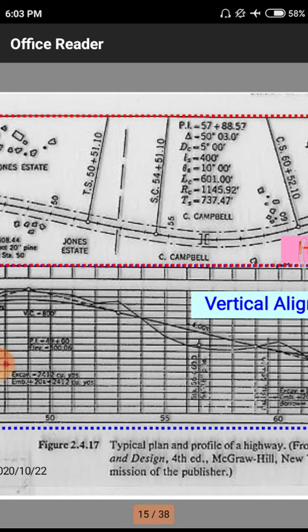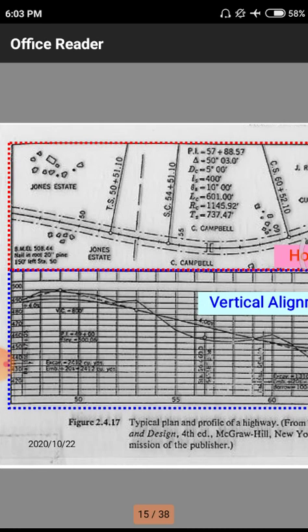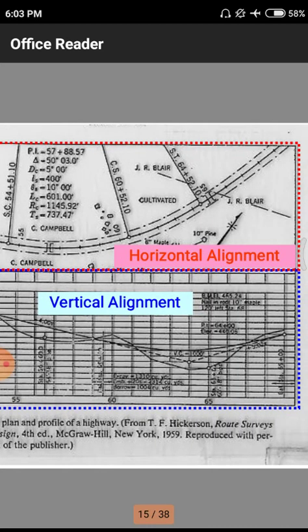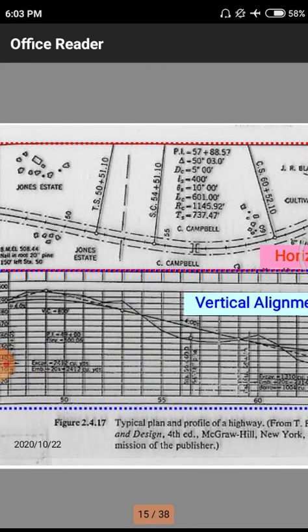In the lower portion, we have the vertical alignment, and in the vertical alignment also we have different notations and values. They are directly given on a scale. Normally in the x direction we have 50, 55, 60. That means with respect to ground level at 50 meters, what is the particular elevation, normally 490. After that at 55 we have an elevation of 480, and at 60 likewise. The elevation of the road changes with respect to the x axis.